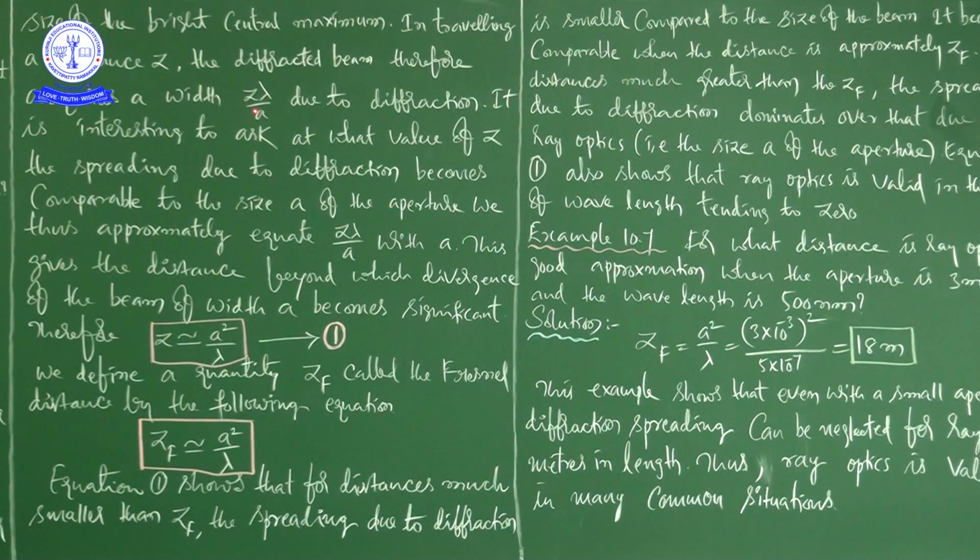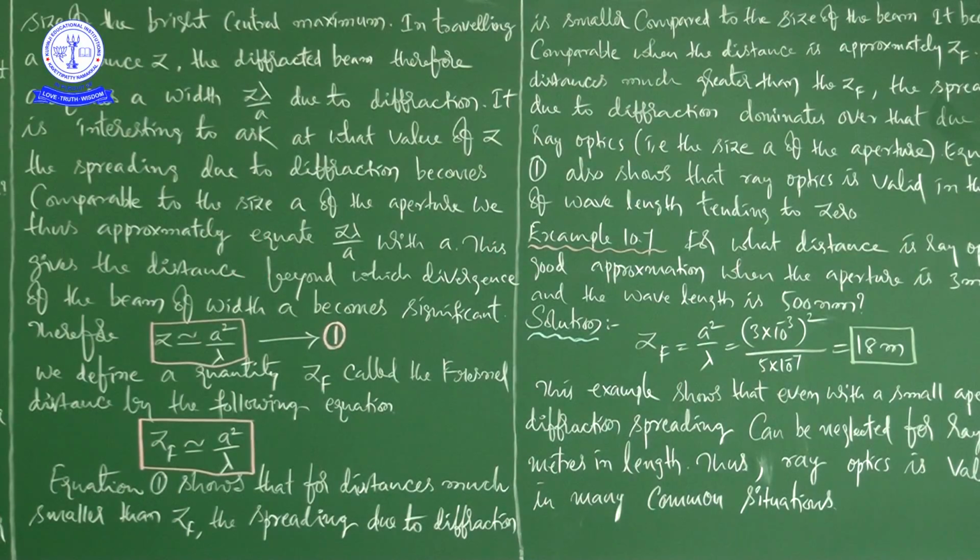When you equate this with a, z lambda by a is equal to a. Then z lambda is equal to a square. Then z is approximately equal to a square by lambda. So this gives the distance.